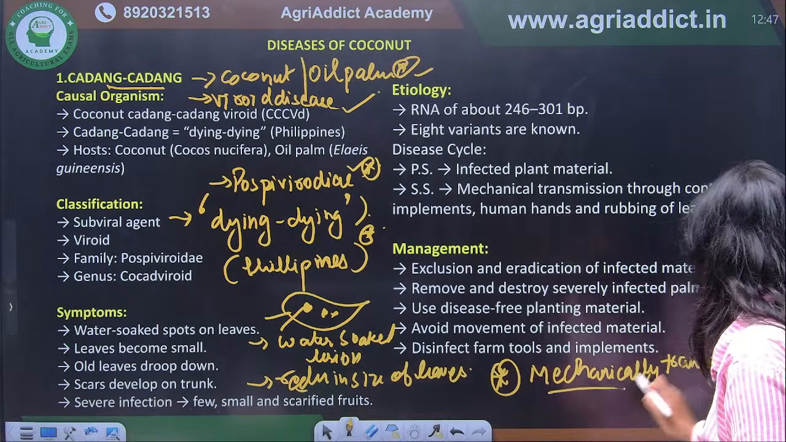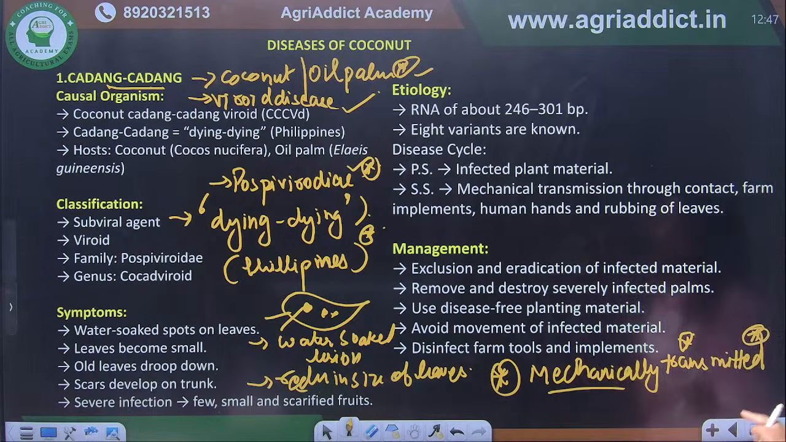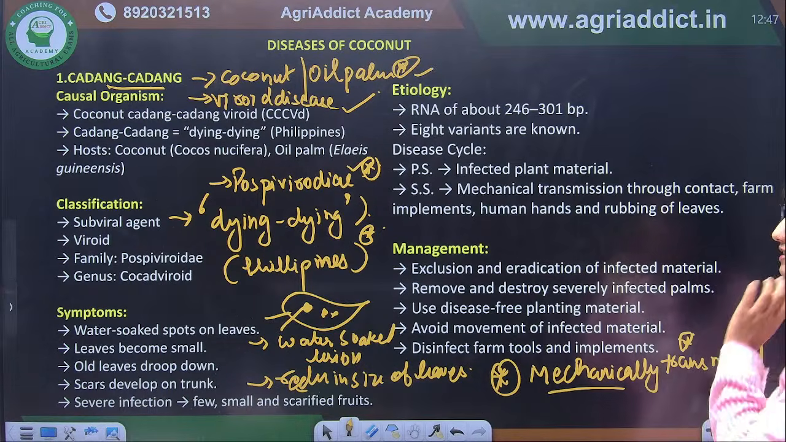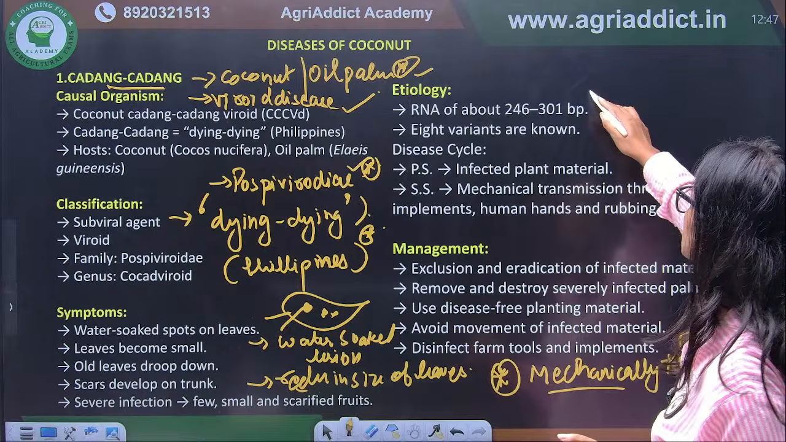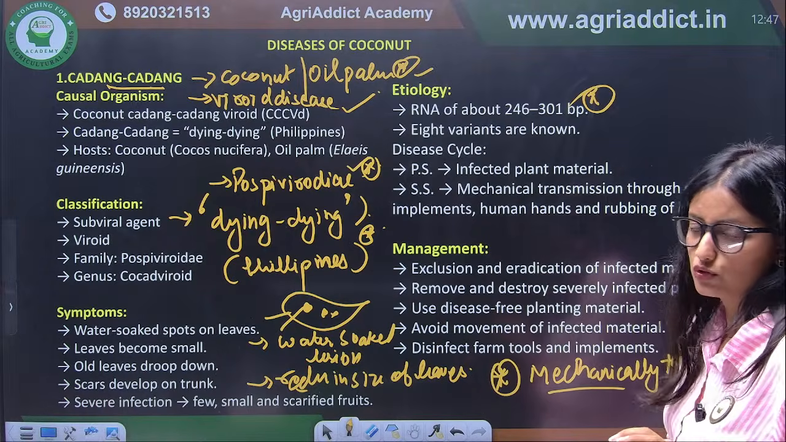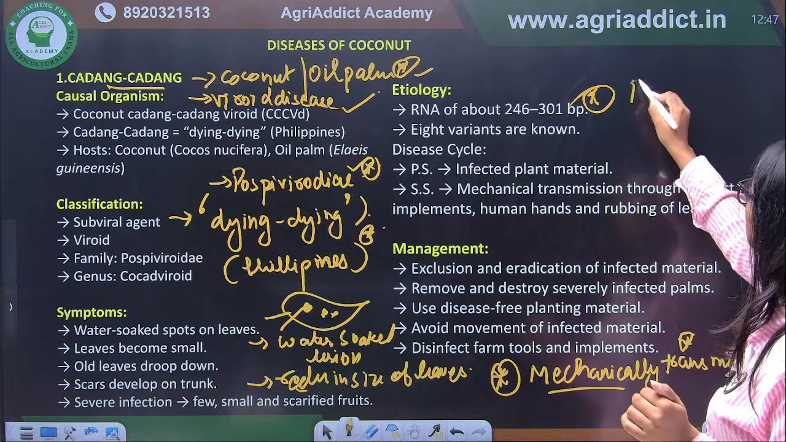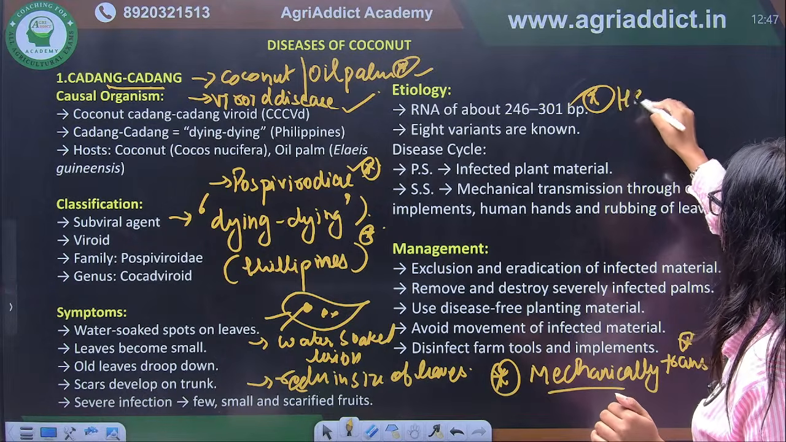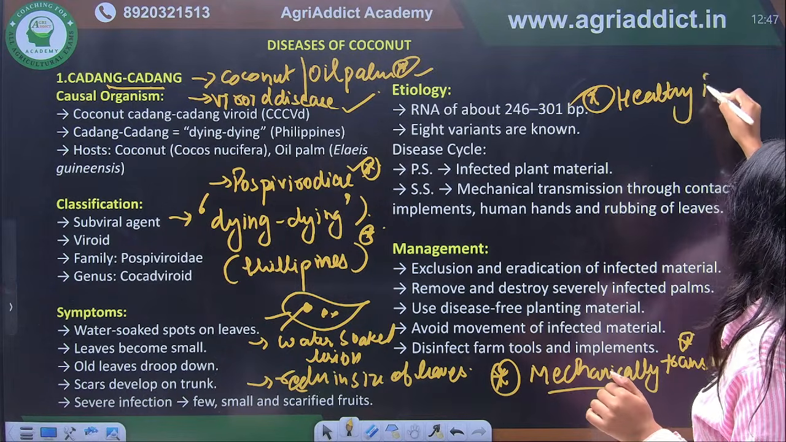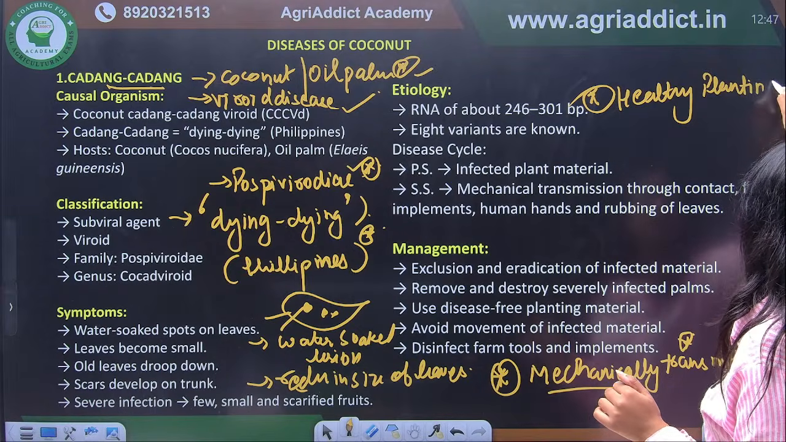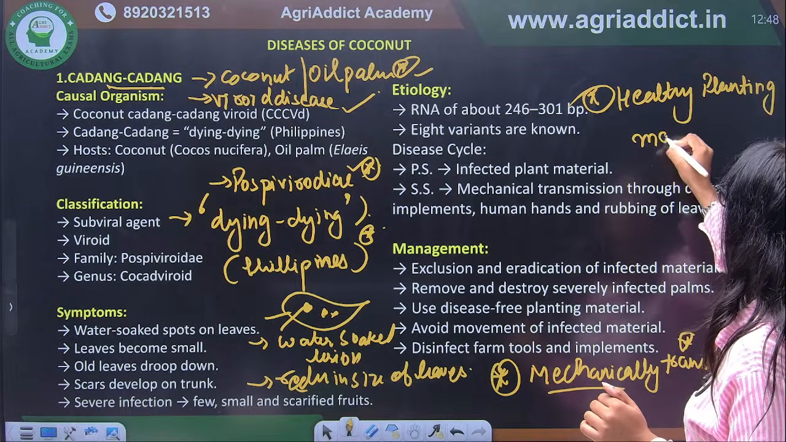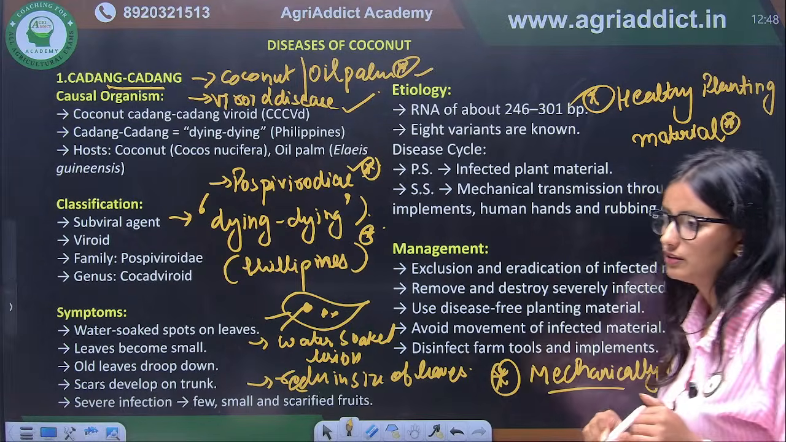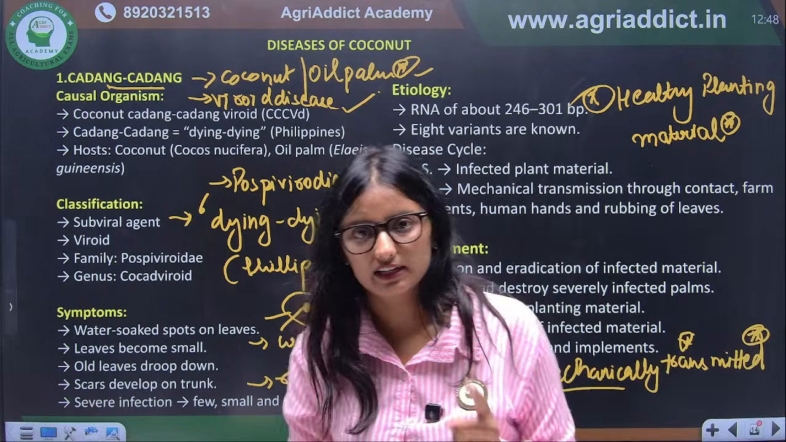Next, it is mechanically transmitted. Again, this is very important. Correct. When any disease is mechanically transmitted, the first thing we will do is to use the, what? Healthy planting material. Okay, healthy planting material. So this was important regarding kadang kadang of coconut.